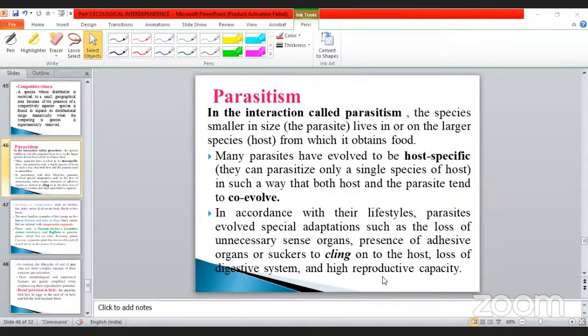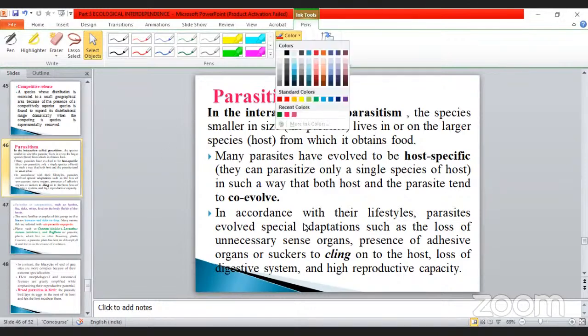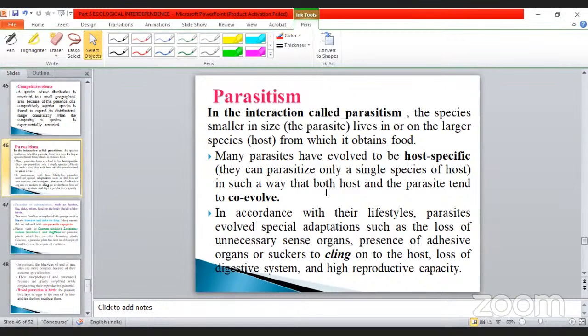Loss of digestive system and high reproductive capacity, it will be very high because they are getting the food from the host. So as a result, what happened? The reproductive ability will be very high in nature. So a single tapeworm or a single roundworm can produce numerous worms. Okay, so that is very, very important, my dear students. Okay, go to the next one.